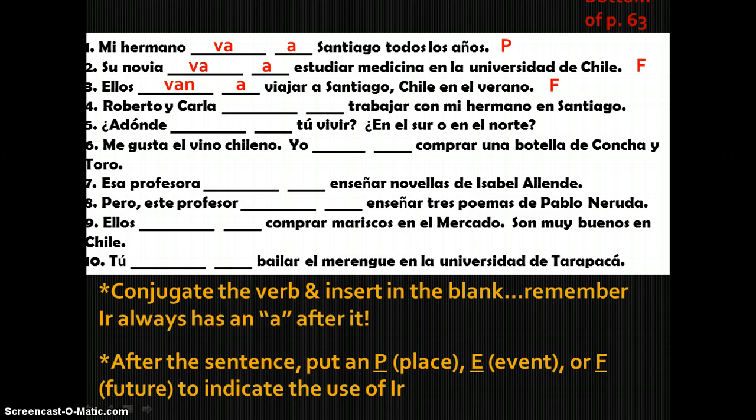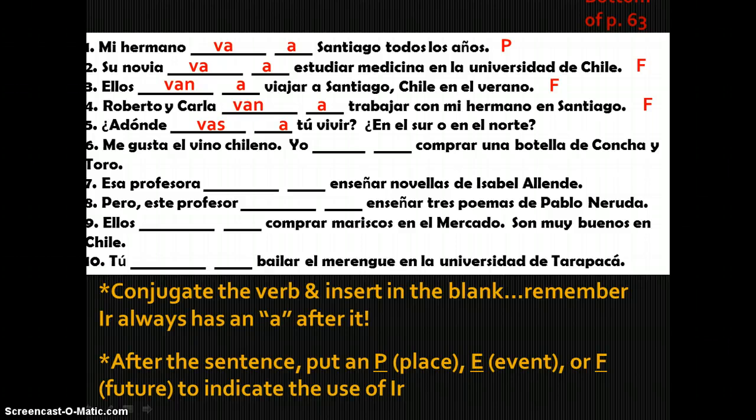Roberto y Carla van a trabajar con mi hermano en Santiago. Roberto and Carla are going to work with my brother in Santiago. That's a future idea, going to work. Number 5 is a question. ¿A dónde vas a vivir? Is asking, where are you going to live?